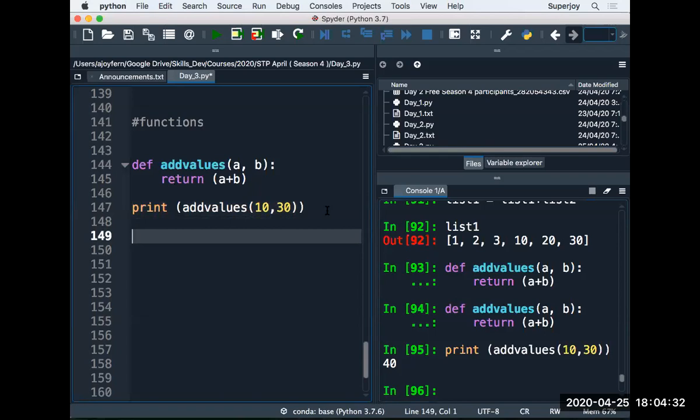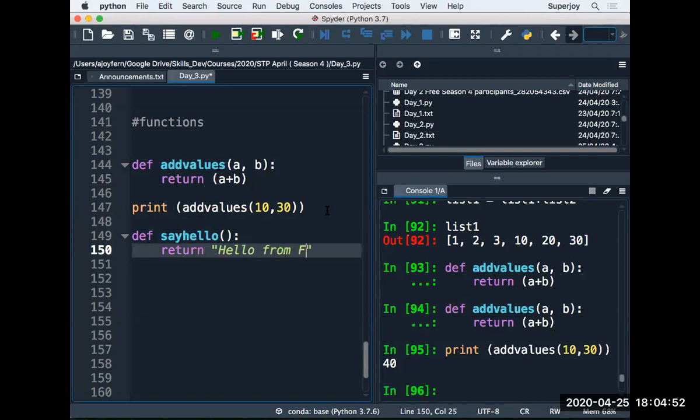Let me take one more example, def, right? And now I specify a function, say_hello, and this time I'm not taking any parameters. There you can see it is empty, right? I have a colon and I just say return, and in the return I'm returning a string, hello from FOSS, right? So this time when I call this function, say_hello, what would be returned? This string would be returned.